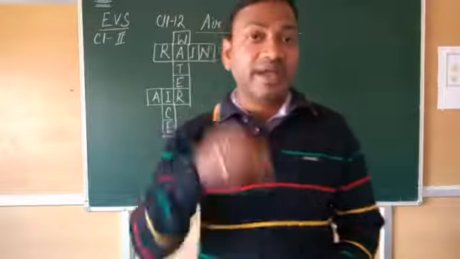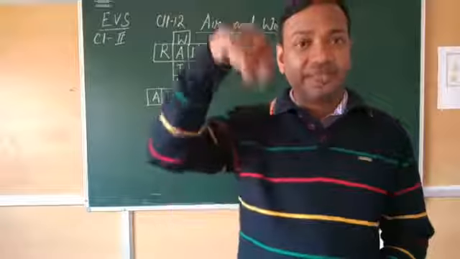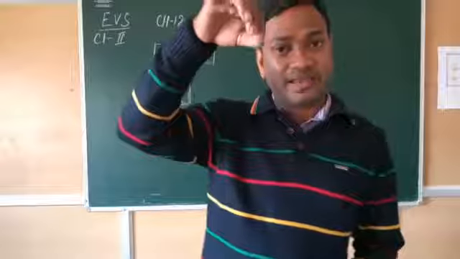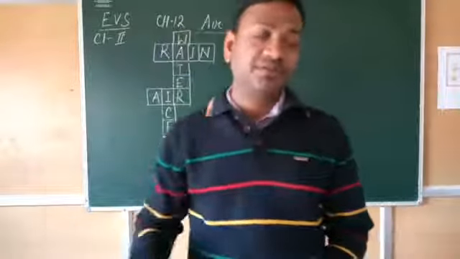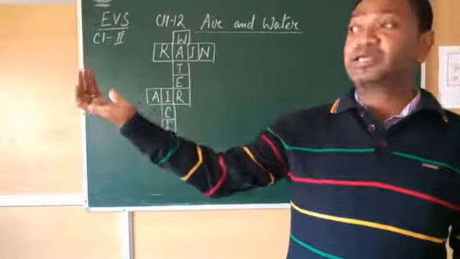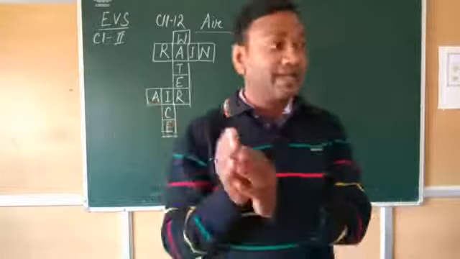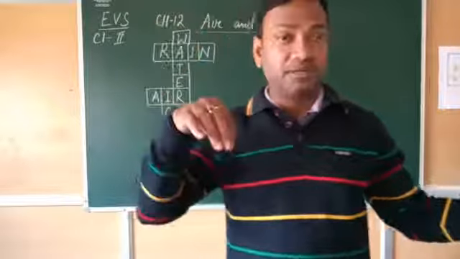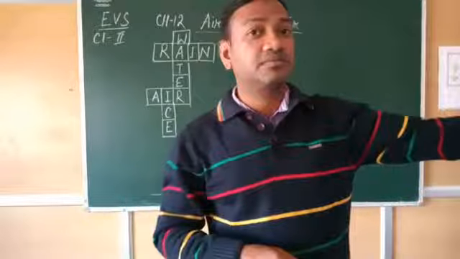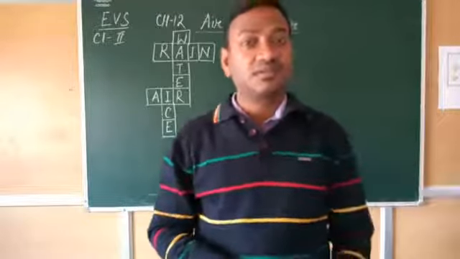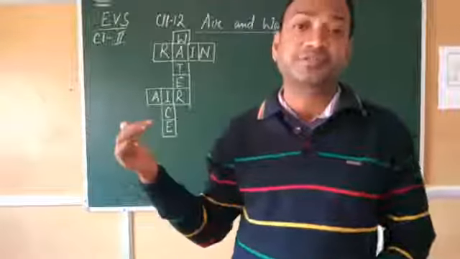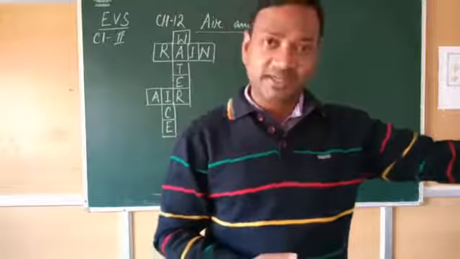Suppose I have a paper, and if I keep it like this and throw it, then if the air is coming from that side, that means from the east side, and the air is blowing that way, the paper which I have thrown will go to the west side. So I can understand, yes, the air is coming from the east side and going to the west side.